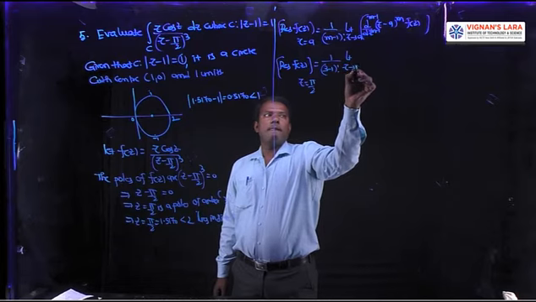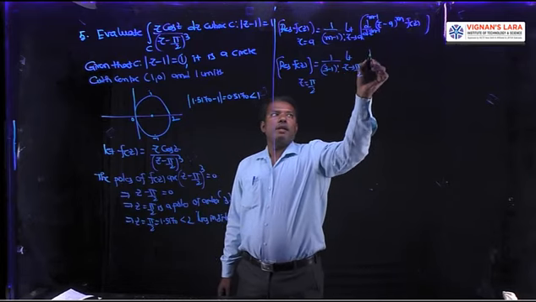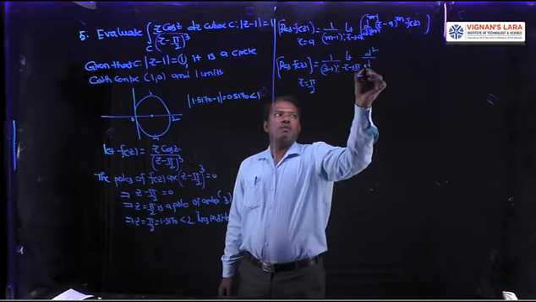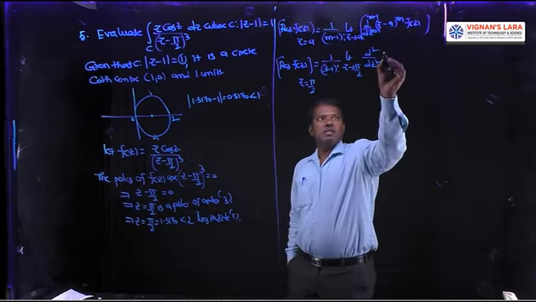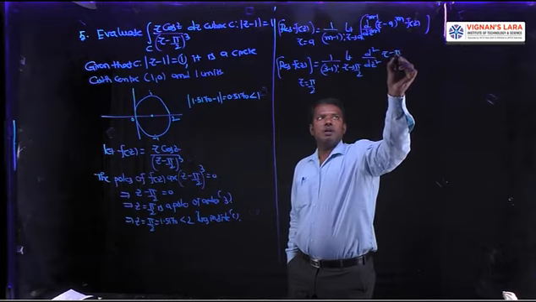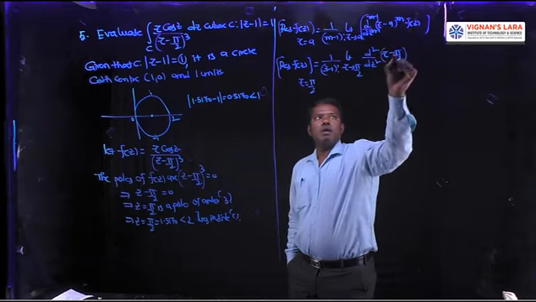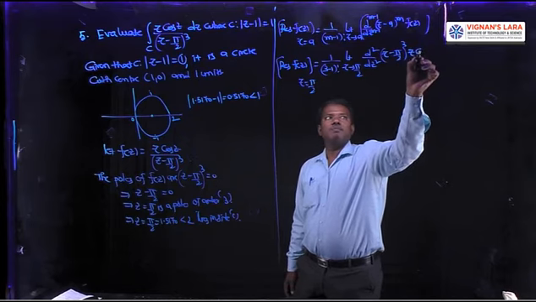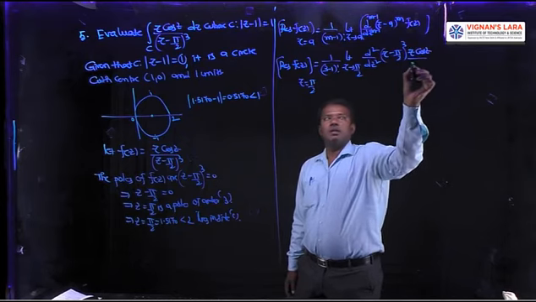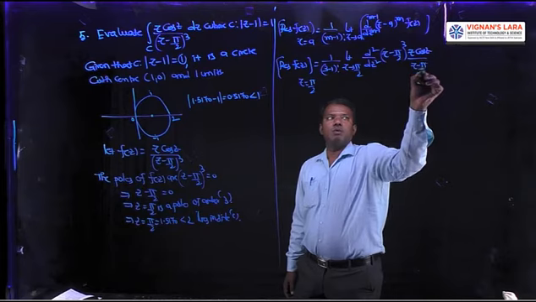So the residue is 1 by (3 minus 1) factorial, limit z tends to pi by 2, d square by dz square of (z minus pi by 2) whole cube, m is 3, into f of z, which is z cos z by (z minus pi by 2) whole cube.